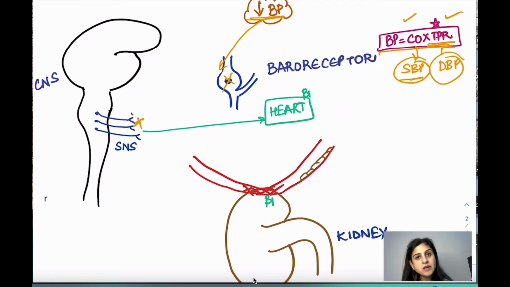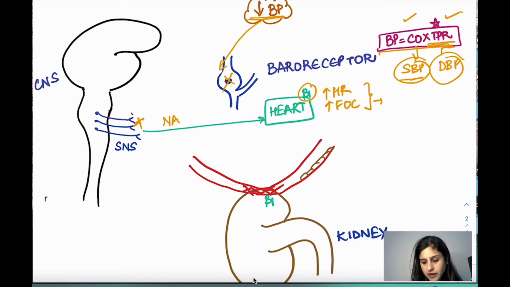When the sympathetic nervous system stimulates, there is release of noradrenaline. Catecholamines are released and they act on the receptors, whether alpha or beta receptors. Okay? Firstly, what happens when it acts on the heart? On the heart, we have mainly the beta 1 receptors. It is going to increase the heart rate and the force of contraction. Because of the force of contraction, there is going to be an increase in the cardiac output, and as I told you, if anything increases the cardiac output, the blood pressure is therefore retained.